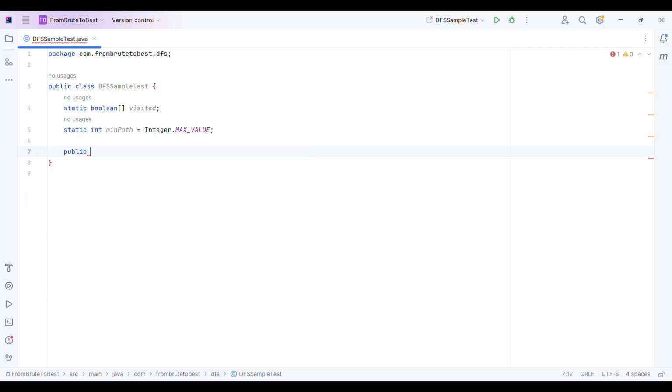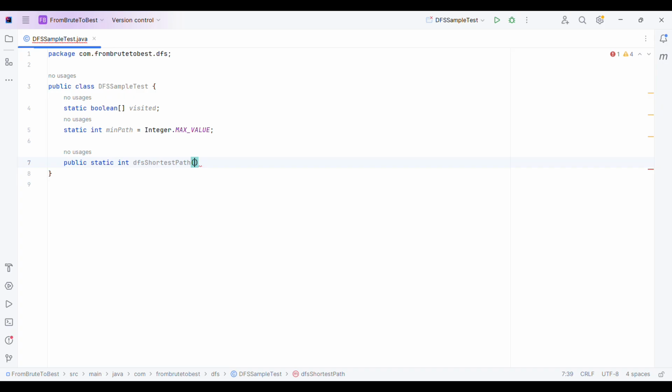So here I will use recursion to find the solution, or in other words, to find the shortest path between the source node and the target node. Okay, so I hope you are aware of what recursion is. If not, please let me know in the comment. I will prepare a dedicated video where I will explain what recursion is, with lots of examples, of course.